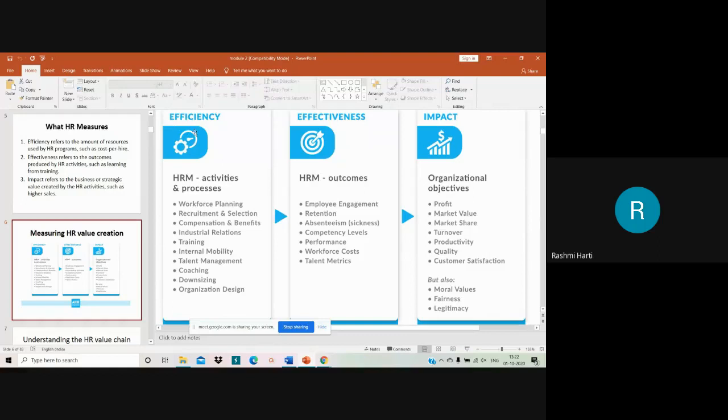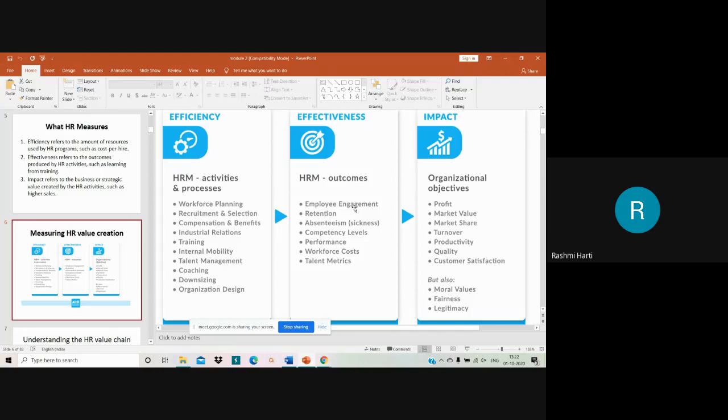Okay, so it has all the competent manpower to see to it that workforce planning is being done very well, to see to it that recruitment and selection is done very well. You have the best recruits among the industry, among the market, right? Employed in your organization, right? All these are the efficiency factors. Now, how can I say my HR is effective? By outcomes, right? So what is the outcome?